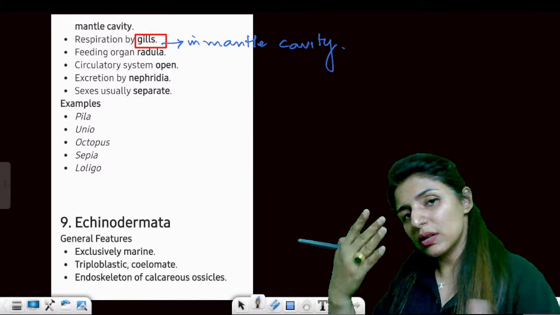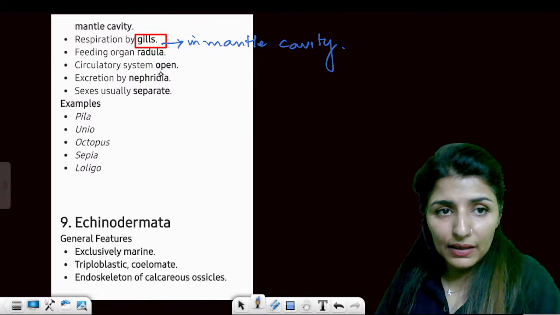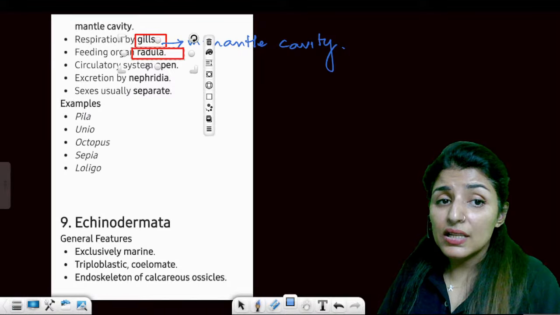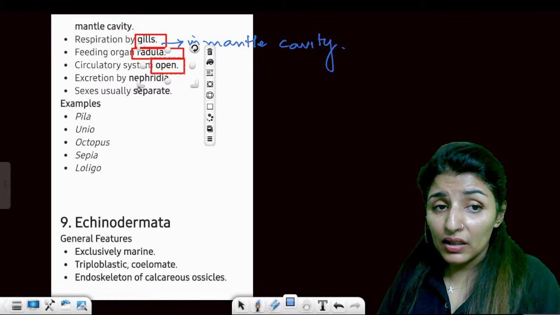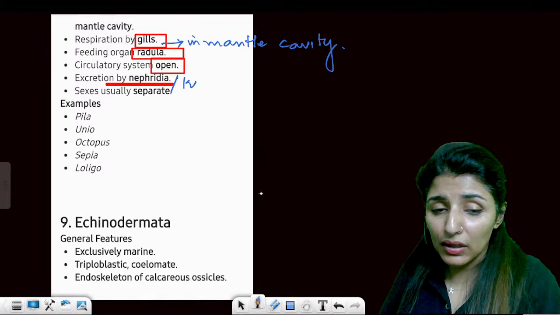Next session: morphology, anatomy, and structural organization, cockroach and frog as well. Now, the very important feeding organ is the radula. Circulatory system is open. Excretion is through nephridia, also through kidneys.